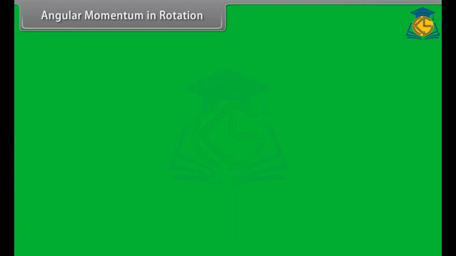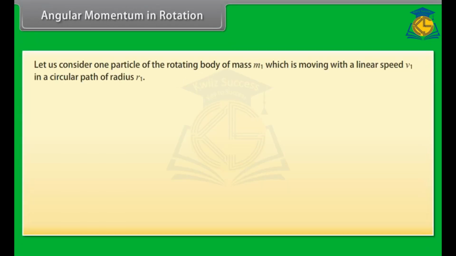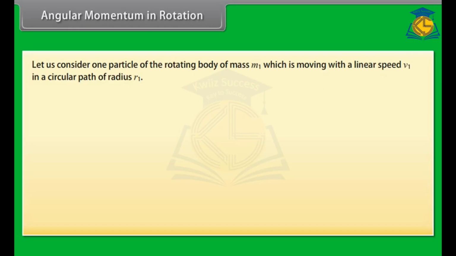Angular momentum in rotation. Let us consider one particle of the rotating body of mass m1, which is moving with a linear speed v1 in a circular path of radius r1.